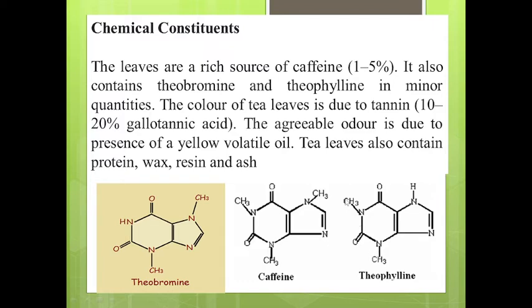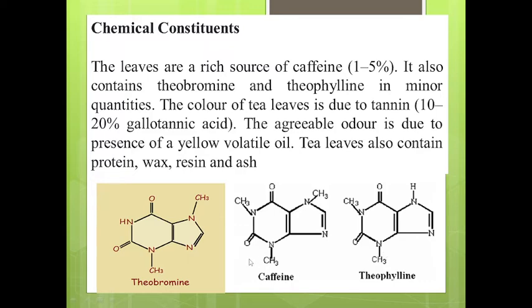In case of theophylline, the methyl groups are located at position 1 and position 3. Here two methyl groups are located, and it is structurally similar to caffeine and theobromine, but the only difference is in the number of methyl groups as well as the positions at which they are attached. In case of theophylline, it is a 1,3 dimethyl xanthine. Methyl groups are present at the first position and third position.